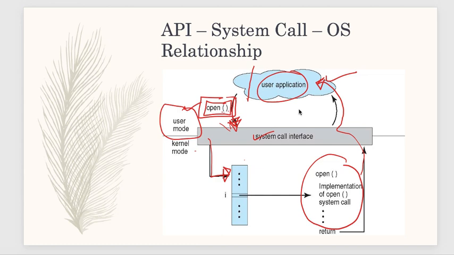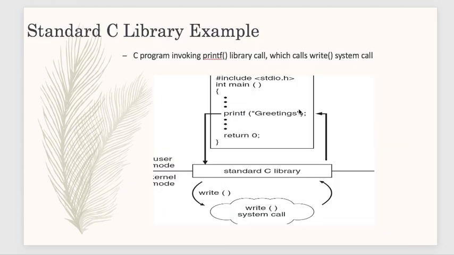Next, the standard C library example, what I was talking about, printf. A C program invoking the printf library call. This is also one of the system calls. This is the programming code, and whenever the function printf is called, this is a system call.